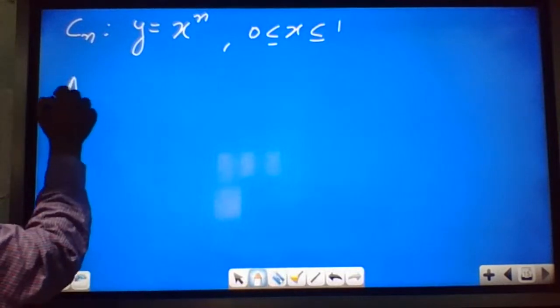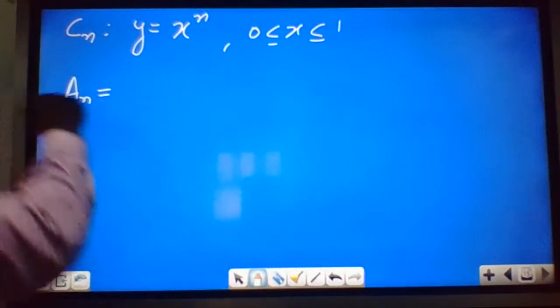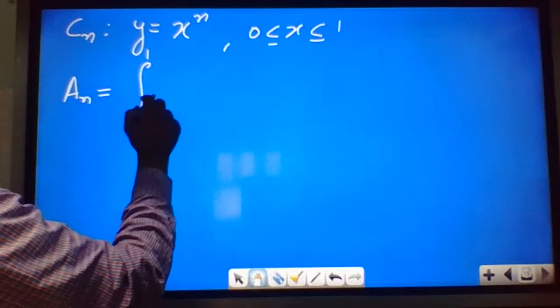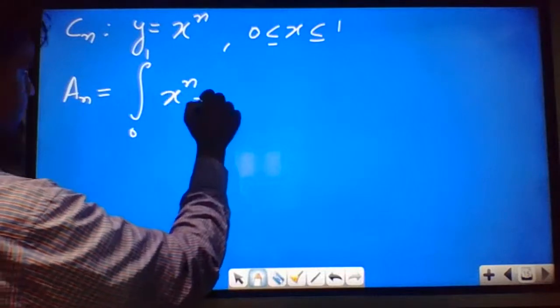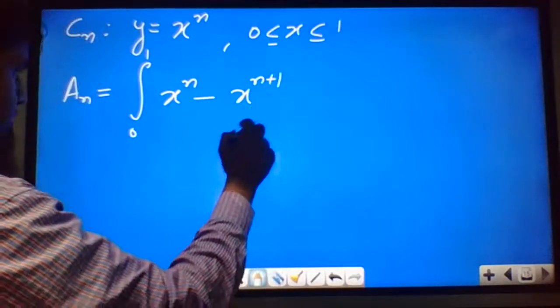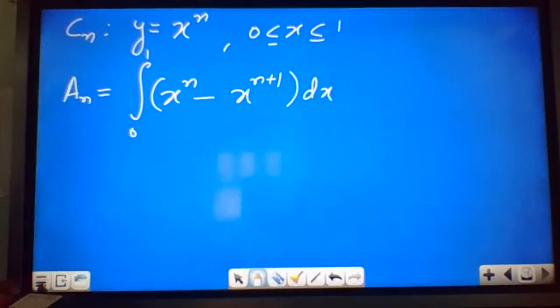Now An is nothing but the area under the curve, that is the area from 0 to 1 of x power n minus x power n plus 1, into dx. This will be the area An.